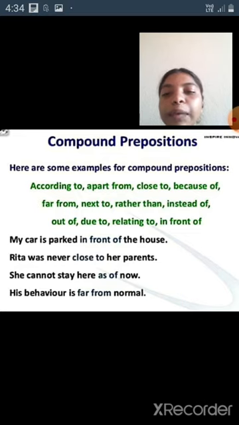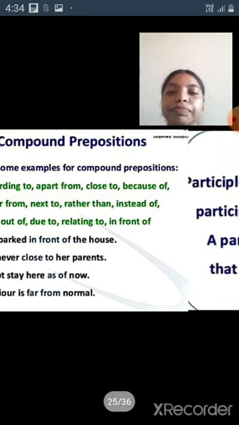There are four examples of compound preposition. My car is parked in front of the house. In front of is known as a compound preposition. Rita was never close to her parents. Close to is known as a compound preposition. She cannot stay here as of now. As of now is known as a compound preposition. His behavior is far from normal. Far from is known as a compound preposition.